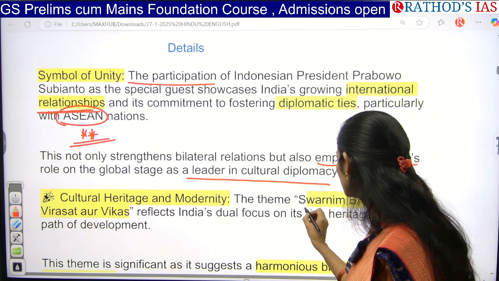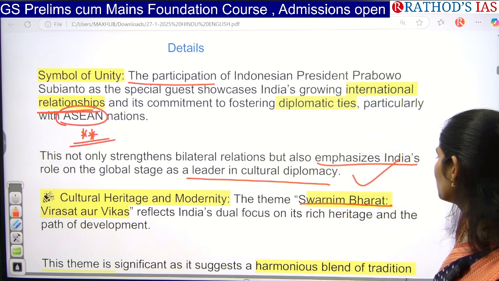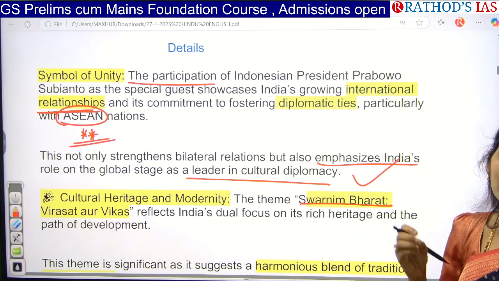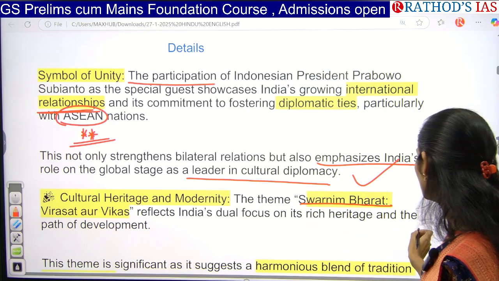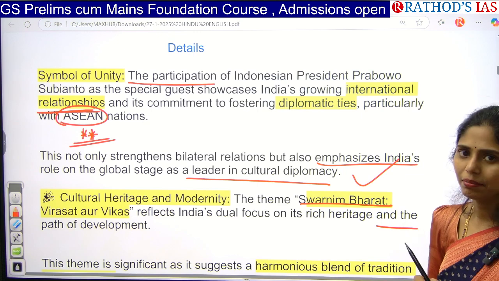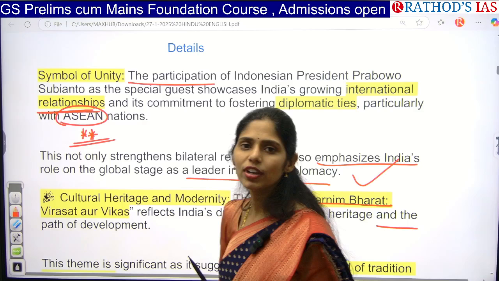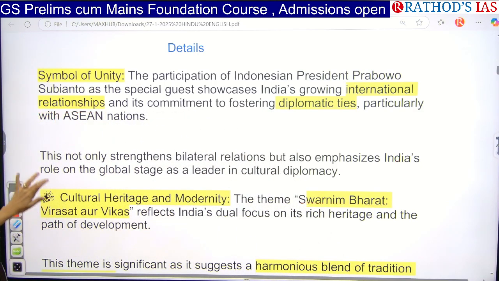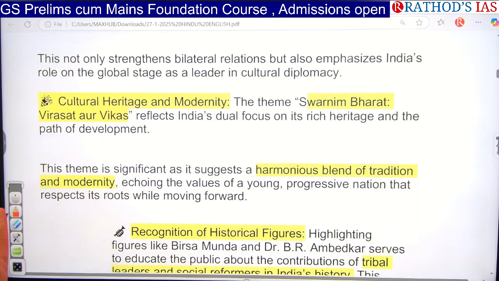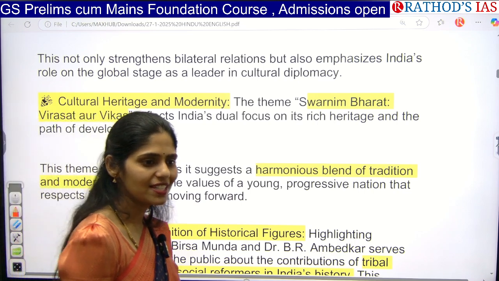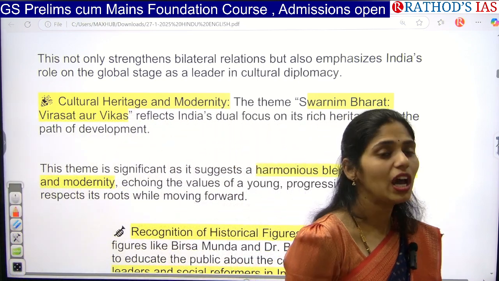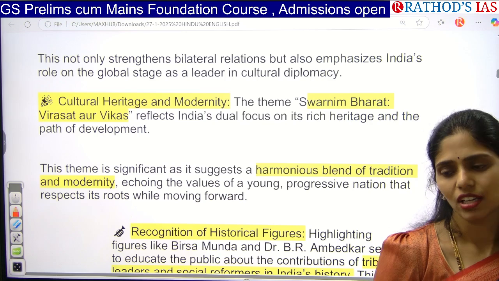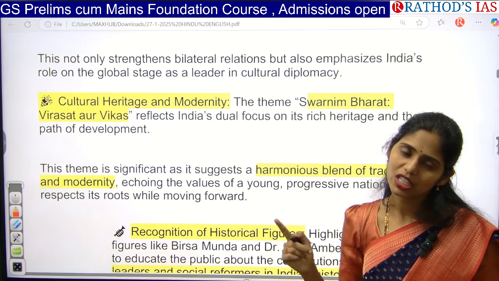The next one is this year's theme, Swarnim Bharat: Virasat Aur Vikas. It focuses on the rich heritage of our country as we move towards the path of development. How can we connect with this? We can connect with Viksit Bharat 2047. You also have to think about whether Viksit Bharat 2047 is achievable or not. If achievable, how? What are the reasons behind it that you can say we are going to achieve that? If not, why? Here you have to see the challenges.